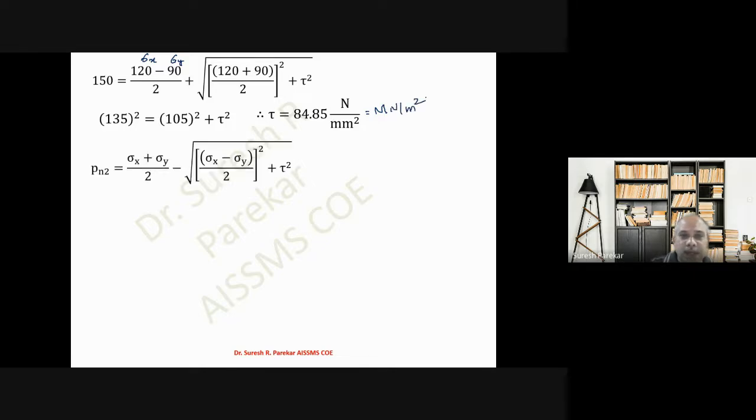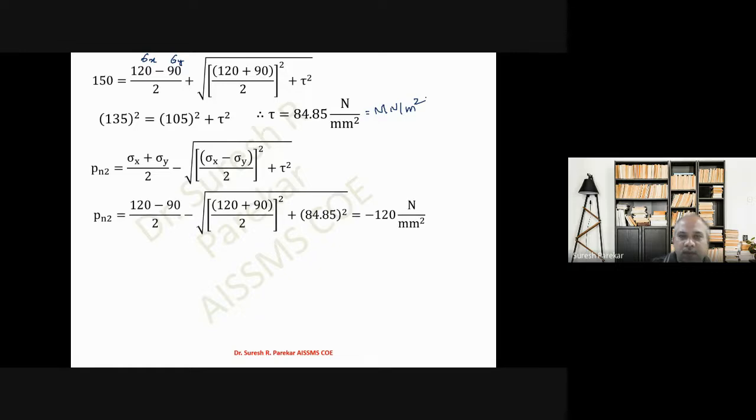Then we will find the Pn2 value. We now know all values. We will substitute these values in the equation, which will give me the value of Pn2 equal to minus 120 Newton per mm square, again mega Newton per meter square. Here you can see that tau being plus or minus will not affect your answer.